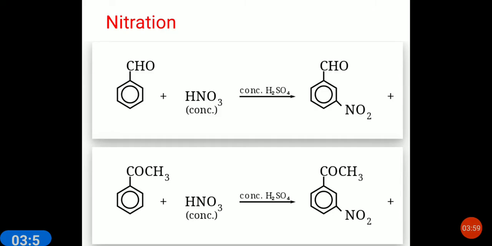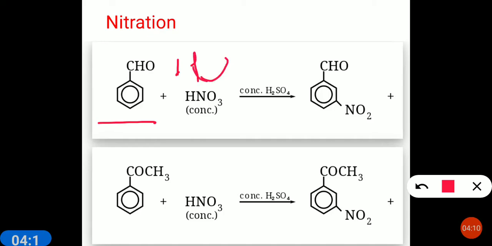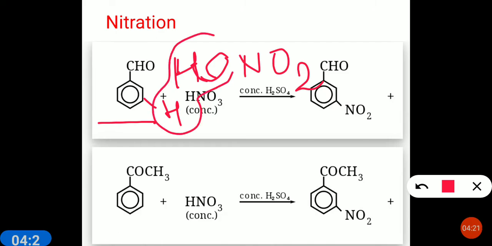Nitration: you can see in the case of nitration, benzaldehyde and acetophenone. This is the case of benzaldehyde. Here nitration means HONO2. So what will happen? Hydrogen of the meta position is removed with OH as water, and NO2 will go at the meta position. Similarly, in the case of acetophenone also, H of the meta and OH from HNO3 will be removed and NO2 will come at the meta position.